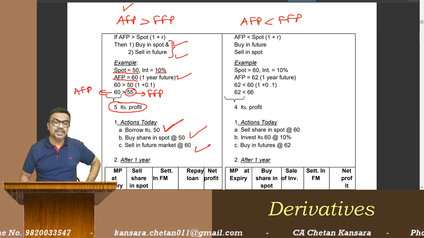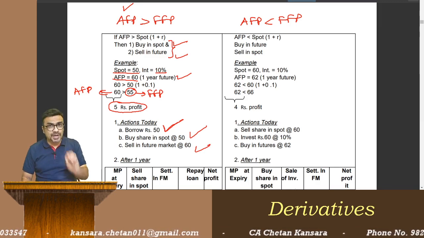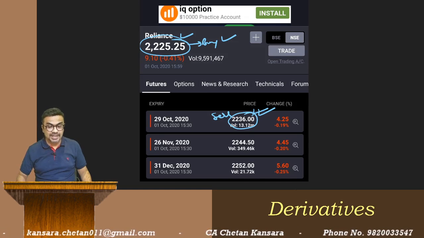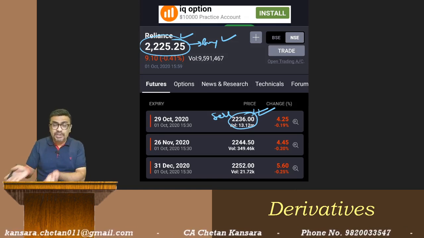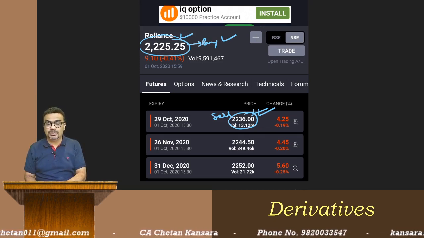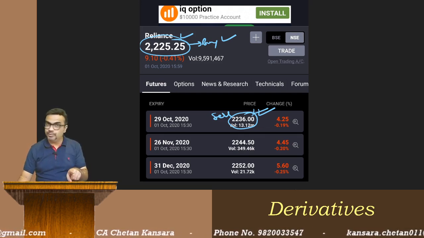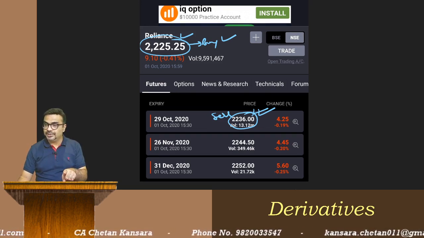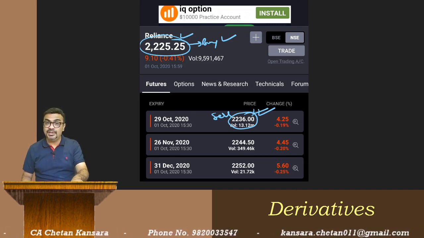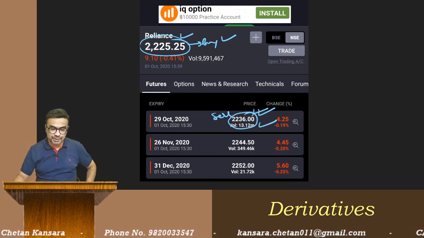Sir, fair future price? Fair future price is only for comparison. You cannot buy or sell at the fair future price. You have to buy or sell at the actual future price, the price going on in the market at which you can sell. Fair future price is our book calculation, a theoretical calculation. As per this screenshot, I am borrowing 2225 rupees and investing that money to buy shares of Reliance, and I am shorting, selling this future.